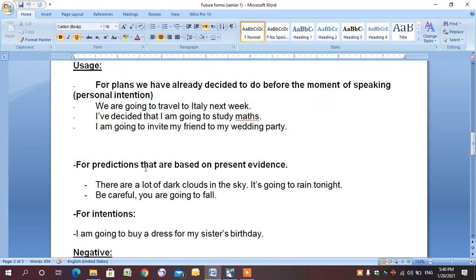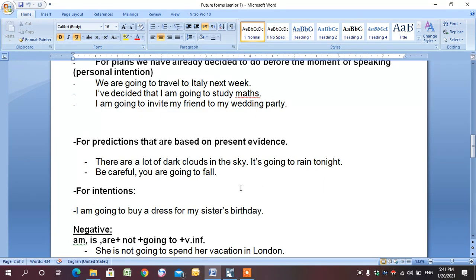Number 2, we use it for predictions that are based on present evidence. Remember, we used the form will plus verb in the infinitive when we talked about predictions without evidence or without a proof. But we use the form verb to be plus going to plus verb in the infinitive for predictions but with evidence. So there are a lot of dark clouds in the sky. It's going to rain tonight. And this is my proof. The dark clouds in the sky. Be careful, you're going to fall.